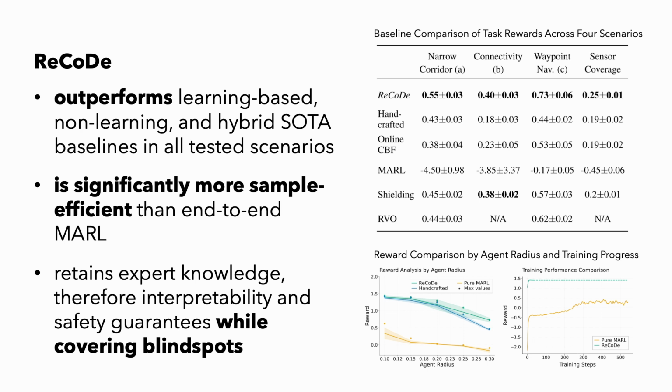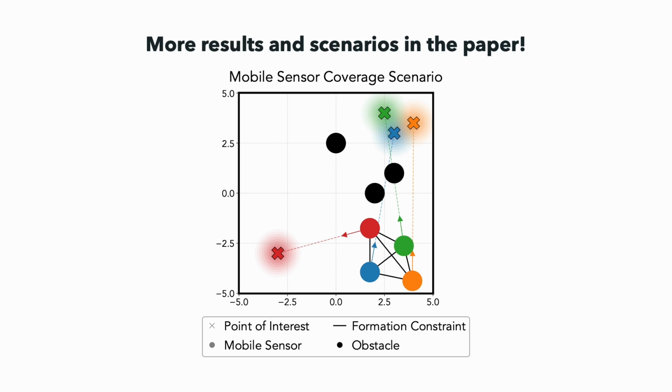In evaluation, we find that ReCoDe outperforms state-of-the-art learning-based, non-learning, and hybrid methods across a range of coordination tasks. Moreover, it is highly sample-efficient, requiring only 5% as many training samples as end-to-end multi-agent reinforcement learning to converge. Additional results and scenarios are presented in the paper.